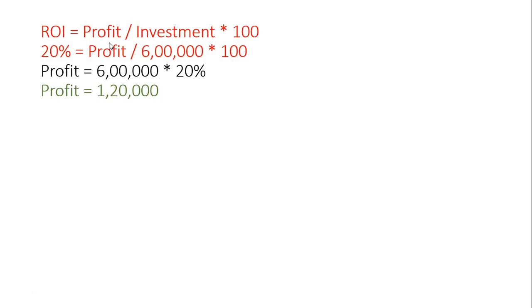ROI is equal to profit upon investment. Profit is not given, we will find it out. ROI is 20%, so cross multiply, with the equal sign in between. 6 lakh into 20%, you will get a profit of 1,20,000.